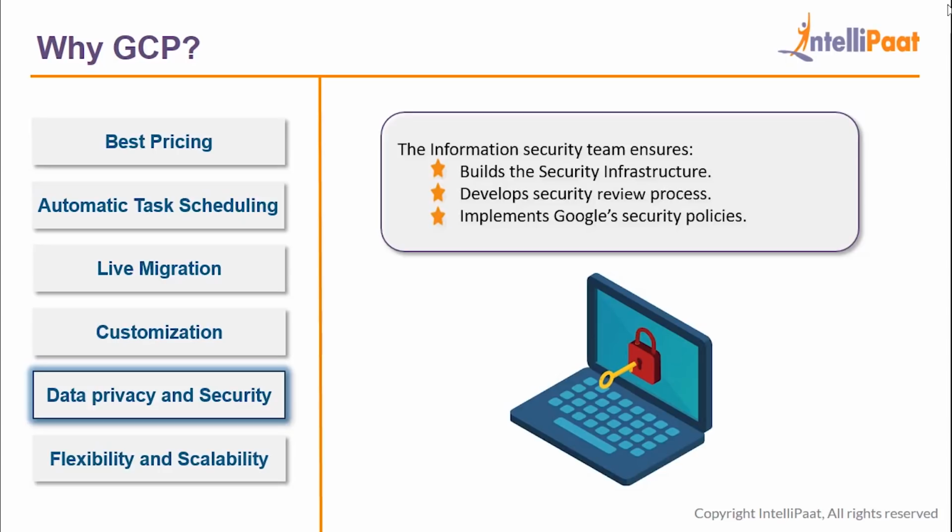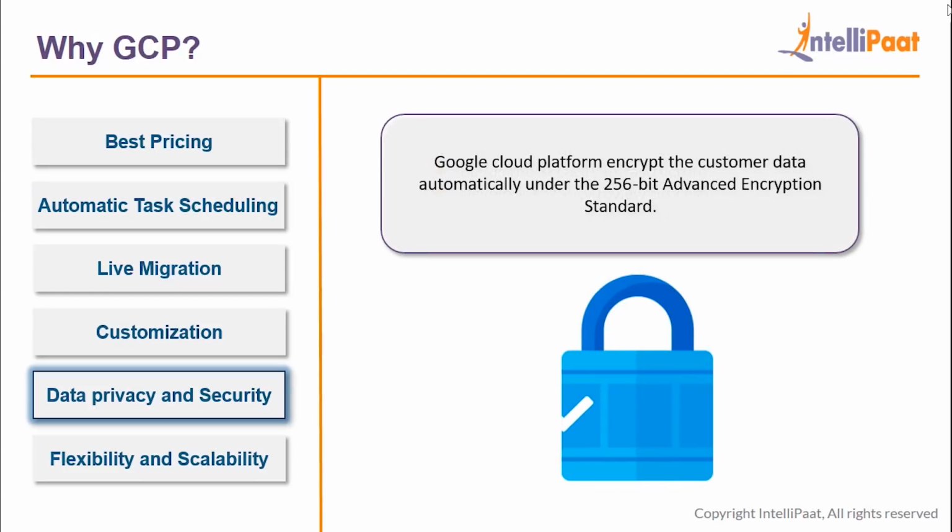Google Cloud Platform has put a significant amount of effort in ensuring data protection and security for their customers. Google has hired a team of professionals called Information Security that constantly work on securing and protecting the data stored in the Google Cloud. Also, Google uses several layers of encryption to protect the data of customers that are using GCP.